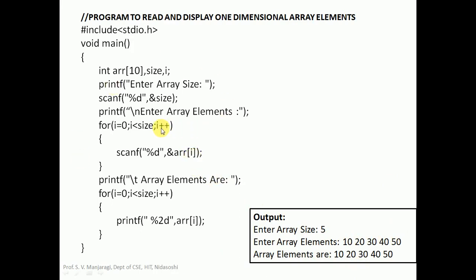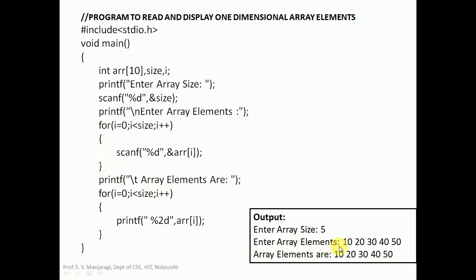And after that, we go for i++. After incrementing, i will become 5. Somewhere we test the condition: i is 5, size is 5. Is i less than size? No, 5 is not less than 5. The condition is false, and this for loop terminates.